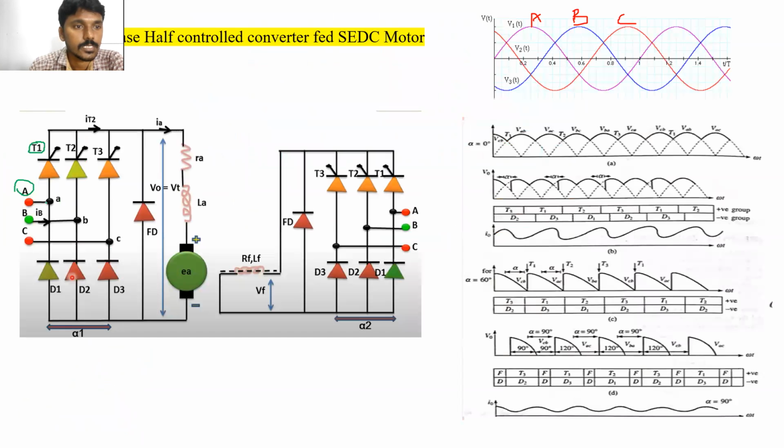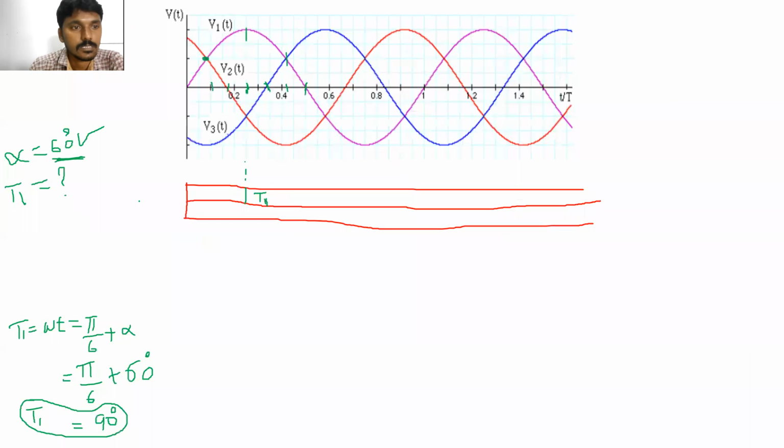When is T2 turned on? The anode terminal of this T2 is connected to which phase? B phase. Right answer. So what is the condition for turning on the T2? When the phase B voltage is more positive plus firing angle.